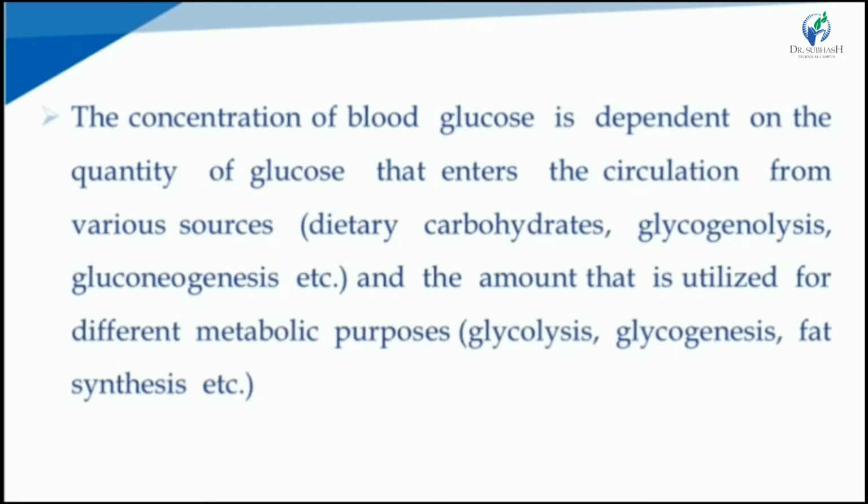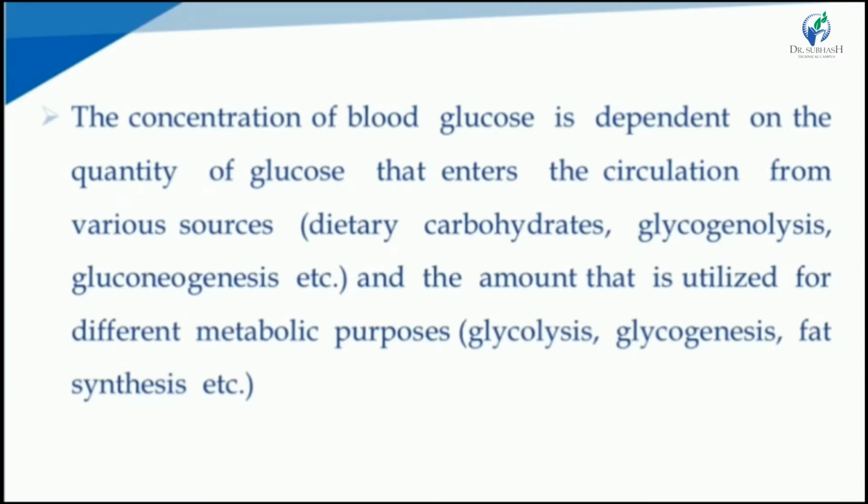The concentration of the blood glucose is dependent on the quantity of glucose that enters the circulation from various sources, like dietary carbohydrates, glycogenolysis, and gluconeogenesis, and on the amount that is utilized for different metabolic purposes like glycolysis, glycogenesis, fat synthesis, etc. The balance between the production and the utilization of glucose determines the concentration of blood glucose level in our body.